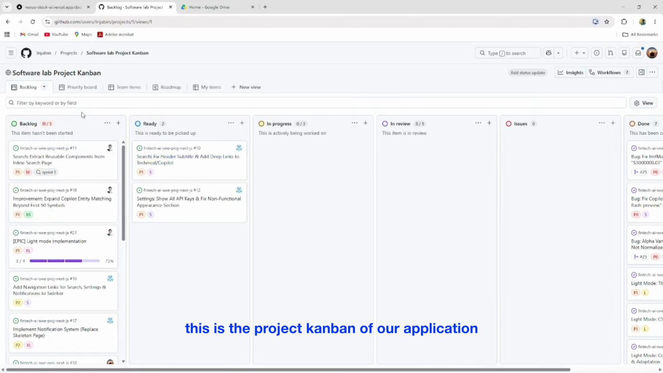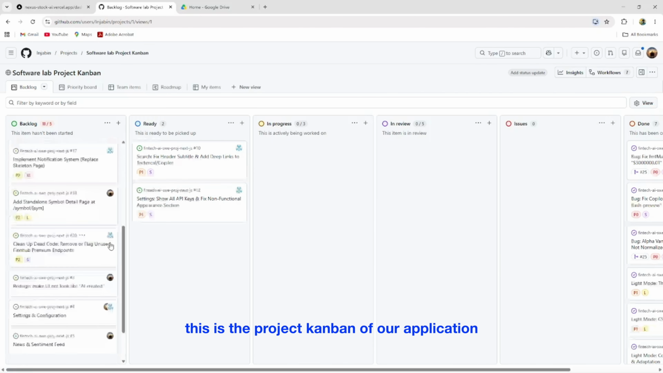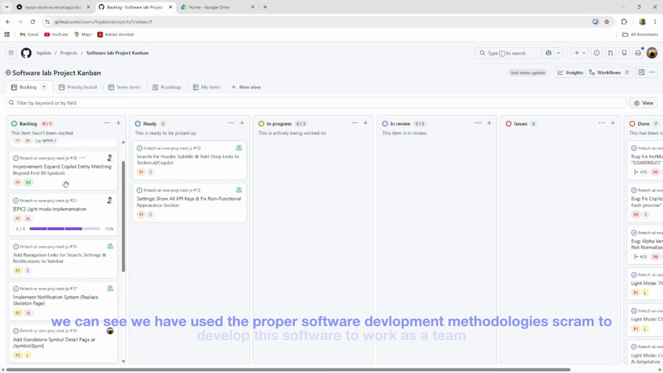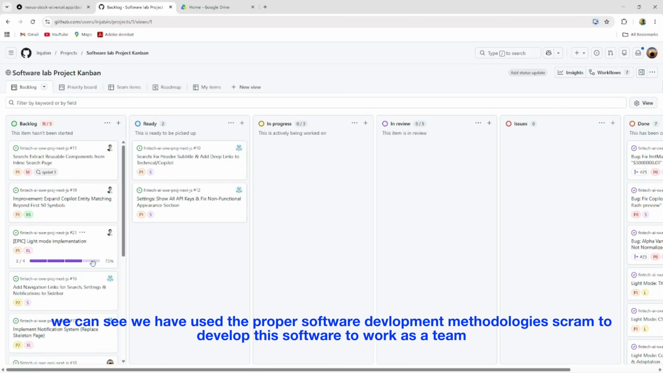This is the project Kanban of our application. You can see we have used the proper software development methodology, Scrum, to develop this software to work as a team. This is the backlog, and the priority board is also here. You can see we have worked together to understand each other, and proper teamwork is utilized here.